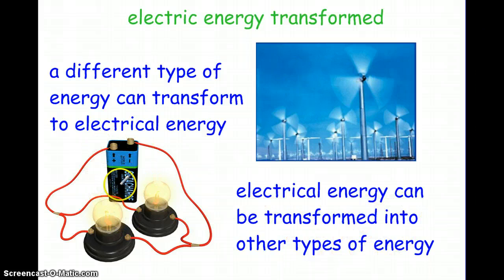So we have the battery, and that is being transformed into light energy, and those light bulbs are giving off a little heat, so we have some thermal or heat energy as well. So this is electric to other types of energy. In this picture, we have other types of energy to electric. So again, electricity is not being made, it's just being moved into another type of energy, or another type of energy being made into electrical energy.